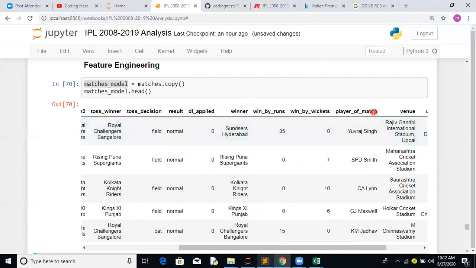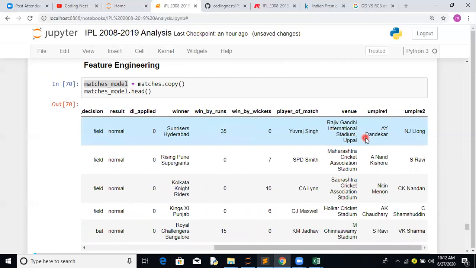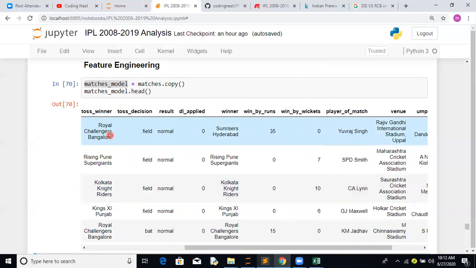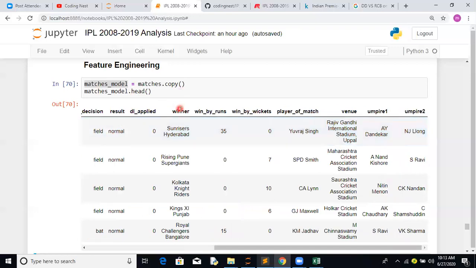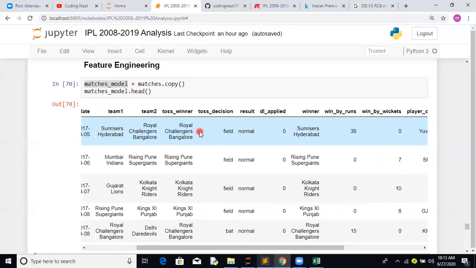Player of the match, I don't know, it's not going to impact the winner, so we're going to exclude this particular column. Venue, yes, it can have an impact, though we could have multiple venues, which adds high cardinality. So using label encoders, we're going to convert it into numbers. Umpire 1 and umpire 2, I think there won't be any impact, considering the umpires are not biased. So let's exclude these and live with the remaining features.